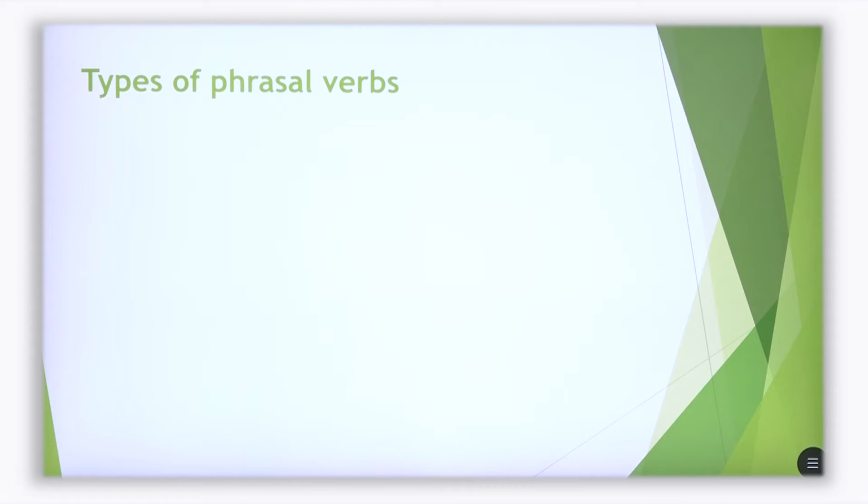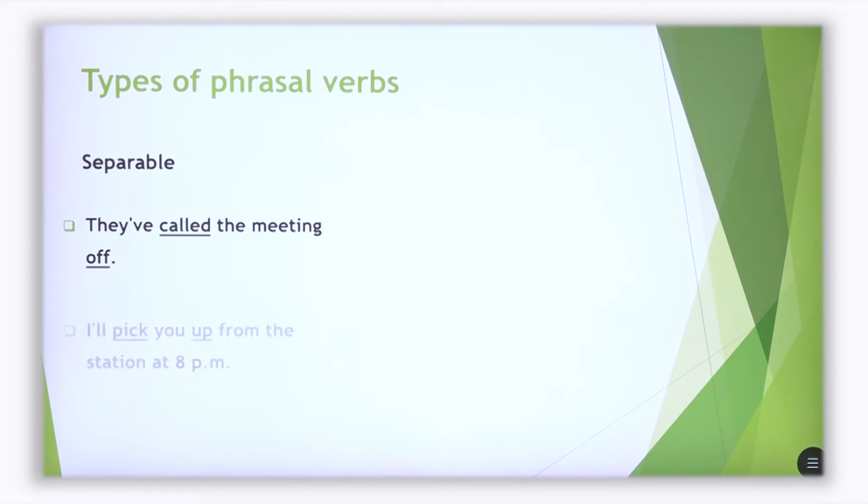In terms of word order, there are two main types of phrasal verbs. Separable: with separable phrasal verbs, the verb and particle can be apart or together. We see examples. They've called the meeting off. So we separate the verb and the particle. We add something between these two words.